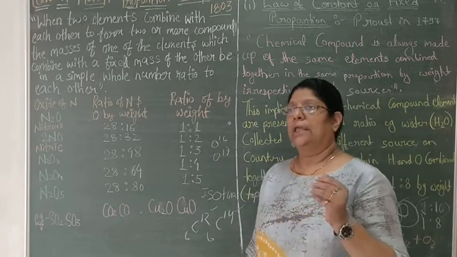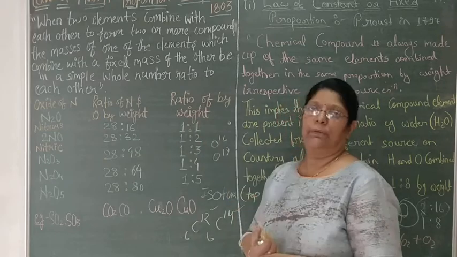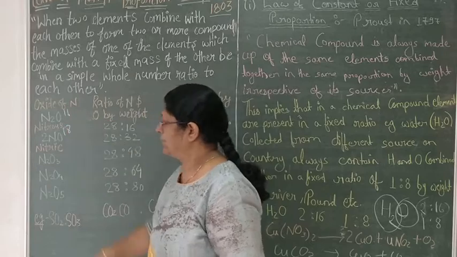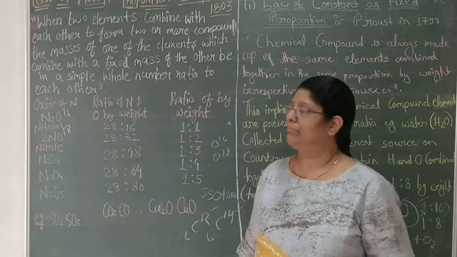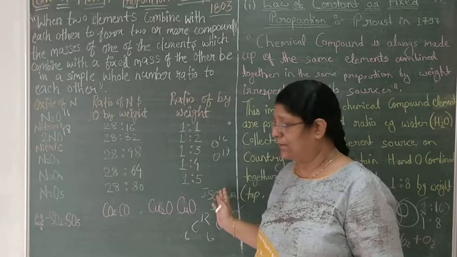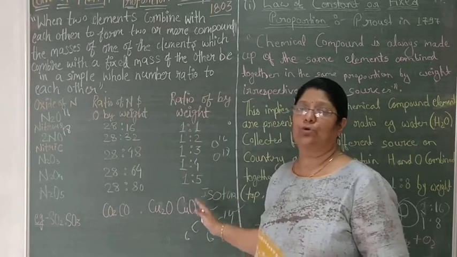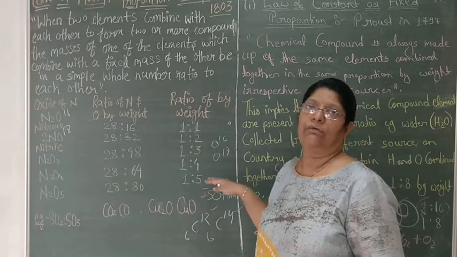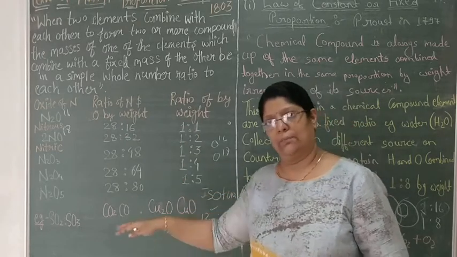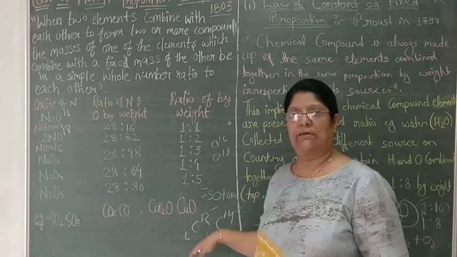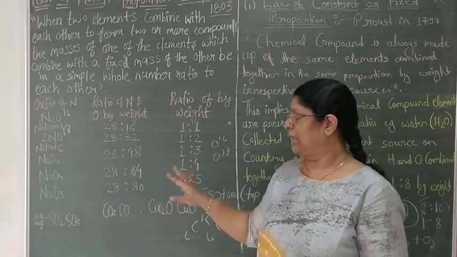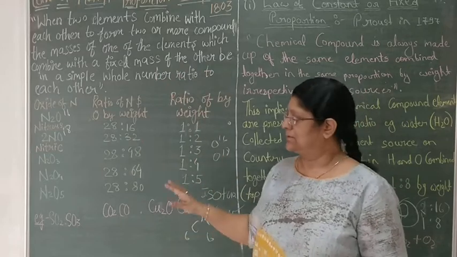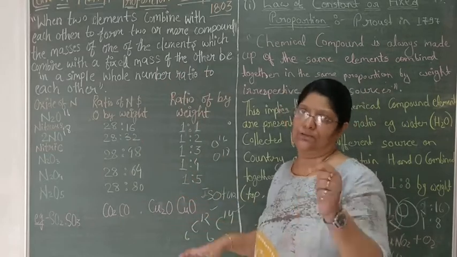Now we can again say this law may be wrong. Suppose this is oxygen 16 and this is oxygen 18. Again the same problem will come. But in modern theory, as I said earlier, whatever the isotopes are, their atomic mass will be the average atomic mass of that particular element. So this law is also right. This is not at all wrong on the basis of isotopes.